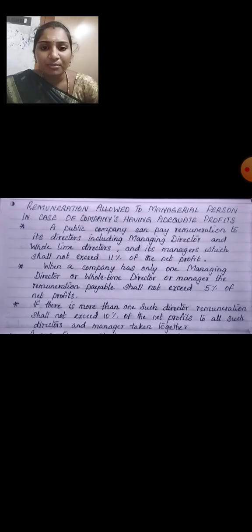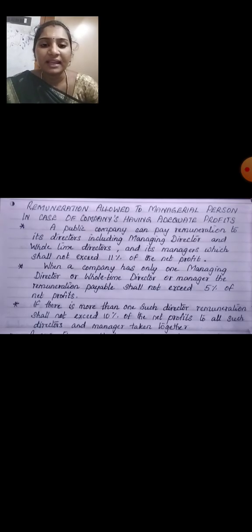Remuneration is allowed to a managerial person in the case of a company having adequate profit. Only when the company has adequate profit will it give the managerial amount to the employees. If the company is running at a loss, how could it give managerial remuneration? Here we have some percentages according to this Act, and we can see how they are separated.